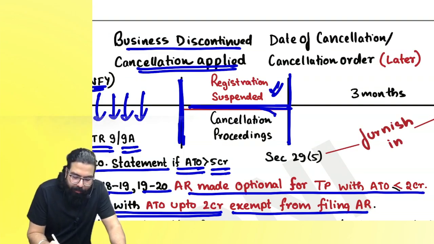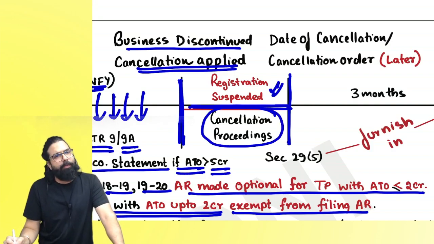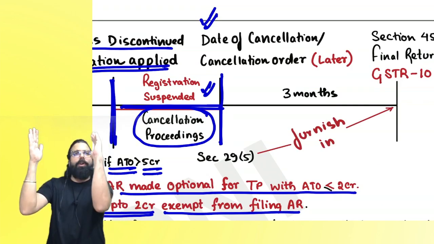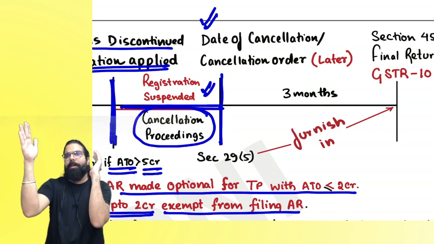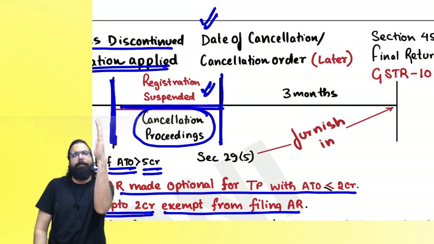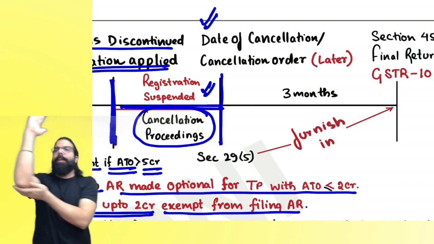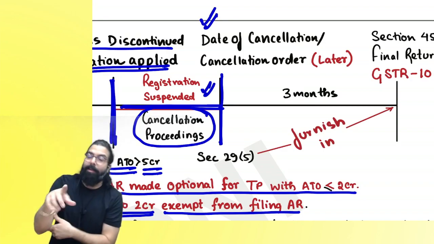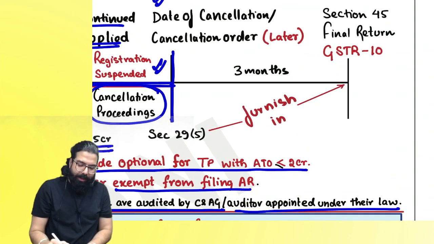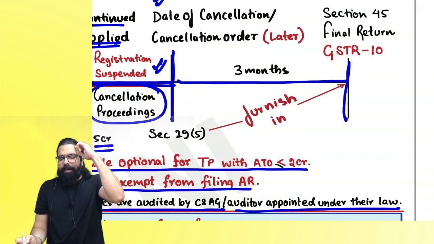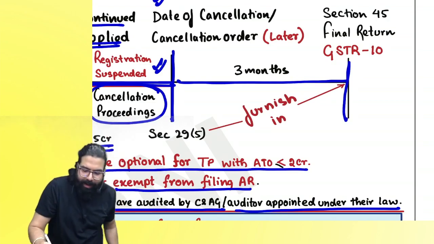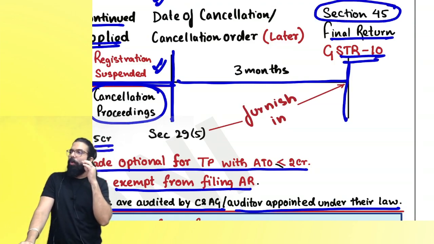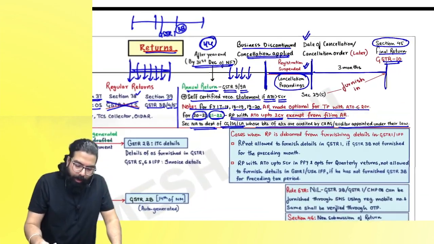Now, everyone listen to me very carefully. During this period, what will happen? Cancellation proceedings will be going on, and then the cancellation order will come. Everyone, the cancellation order came, and they told registration cancelled from this date. Cancellation order given here, and they told cancellation of registration will happen from here. Or they gave the cancellation order here, and they told retrospective cancellation. Always remember, from the date of order or from the date of cancellation, whichever is later, you have to go ahead and file within 3 months. Bye-bye to GST. Do you remember? Registration chapter may be learned. Bye-bye to GST. GSTR 10 has to be filed, which is under section number 45. Are we all clear till here? Can I go ahead, everyone? Everyone over here now. Listen to me very carefully.